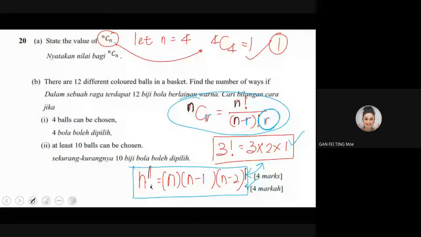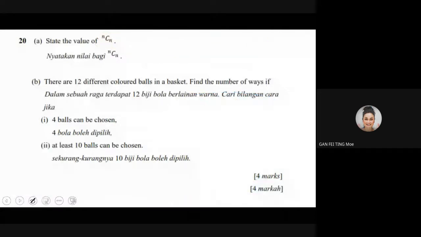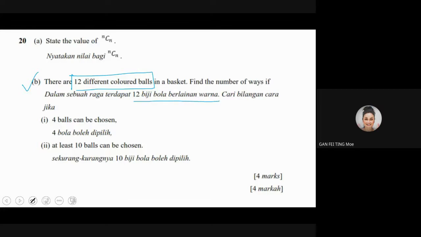Then I continue to the next. So now let's continue to B. There are 12 different color balls. Okay, read carefully: 12 different colors of balls. In BM it says dalam sebuah raga terdapat 12 biji bola berlainan warna. So there are 12 balls and 12 different colors. Then you have to understand that they are all different colors.